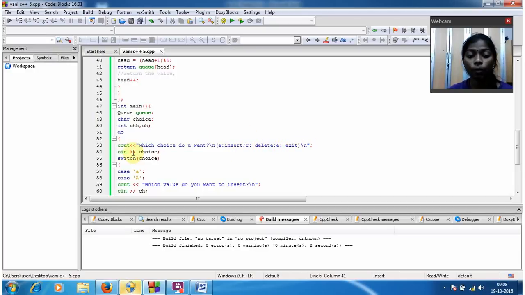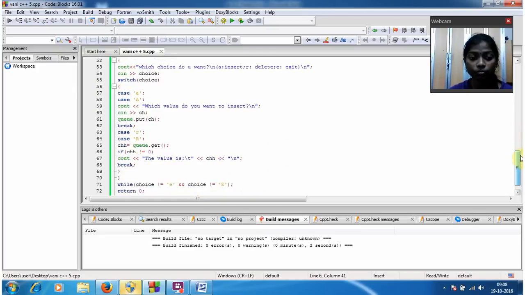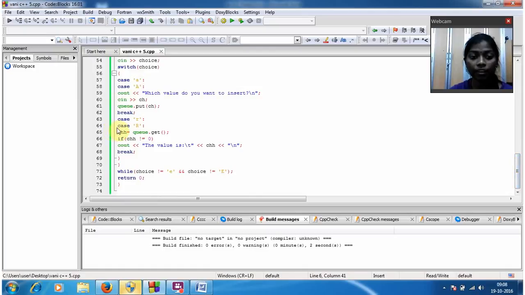And now I am going to give the cin used to insert the value, so cin choice. I am going to give the switch of choice, and case small a and case capital A. Cout: which value do you want to insert, cin ch, and I am going to give the break, and again I am going to give the second value, so case small r and case capital R.